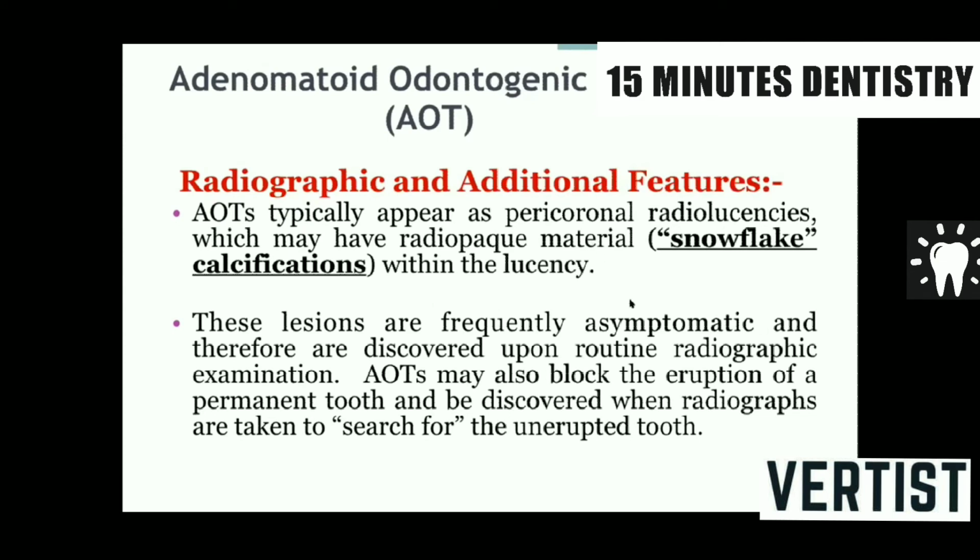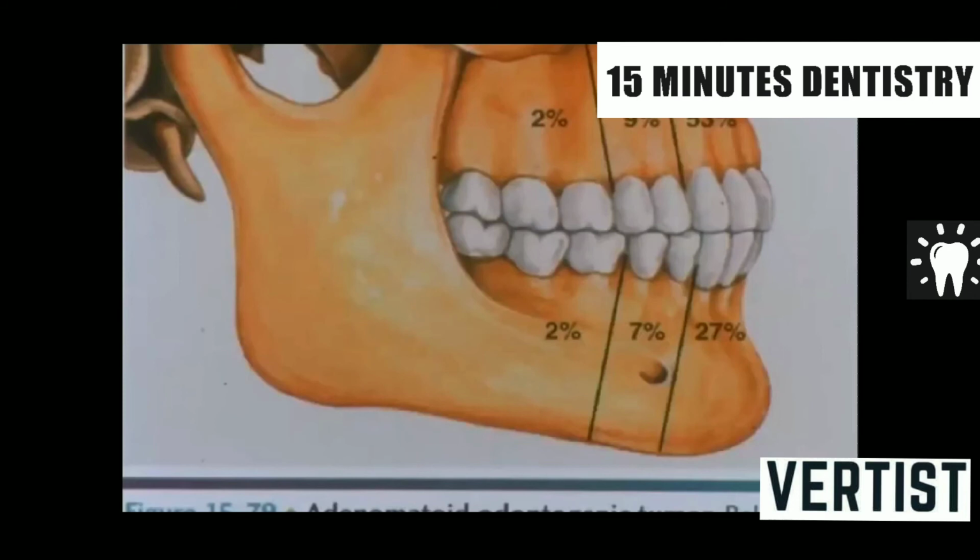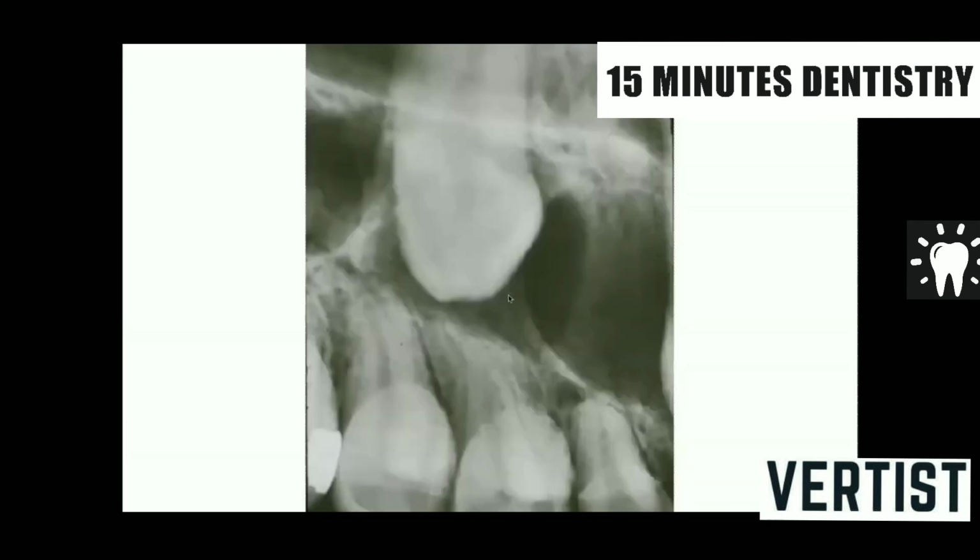Radiographically, there is a radiolucency mostly associated with an impacted tooth, and there are snowflake type of calcifications or small calcifying bodies that could be seen in the radiolucency. Sometimes this tumor is diagnosed accidentally while searching for the unerupted tooth. So here in this figure, the distribution of location of the lesion has been given. Maximum cases are found in the anterior maxilla, followed by the anterior mandible, and then the posterior maxilla and posterior mandible.